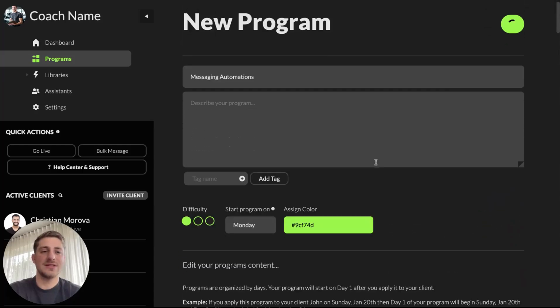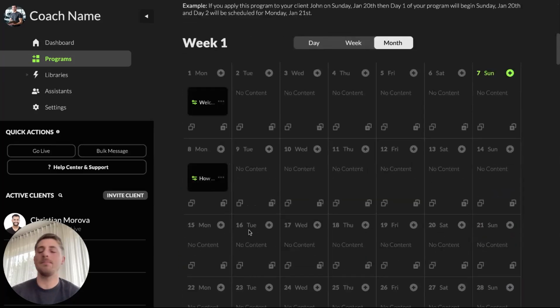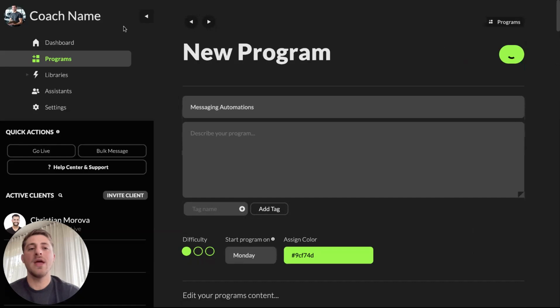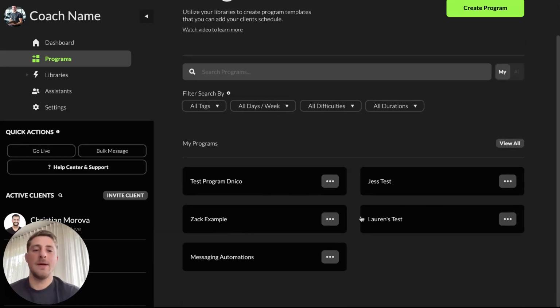Now, just going to save this. Obviously, there's just 2 messages on there, but we can imagine, right, filling this up with a bunch of messages, keeping people super engaged, having messages go out all the time. But when we have this saved, we now have a messaging automations program. And again, we're going to leverage this by stacking it on top of other programs. Okay, so let's do a super quick example.